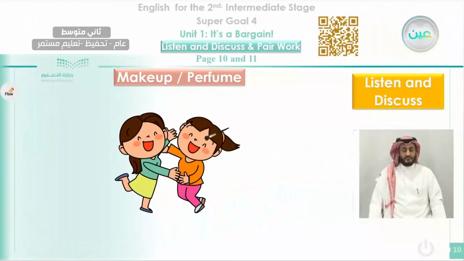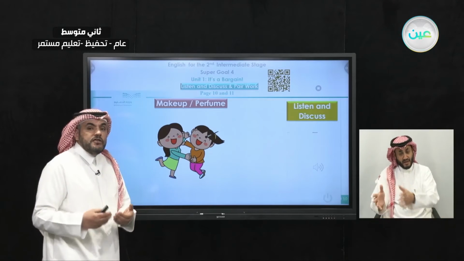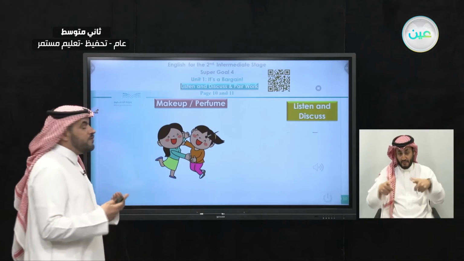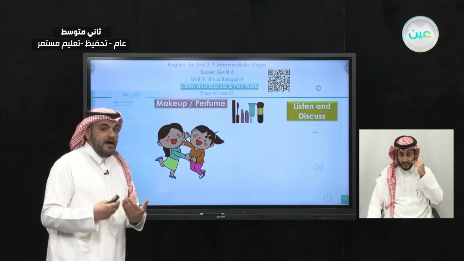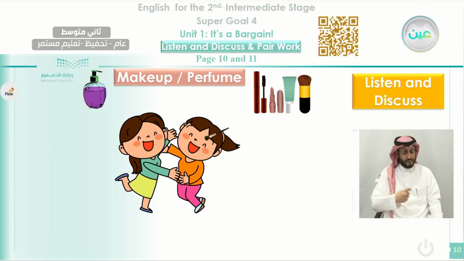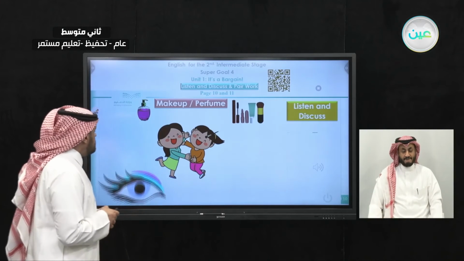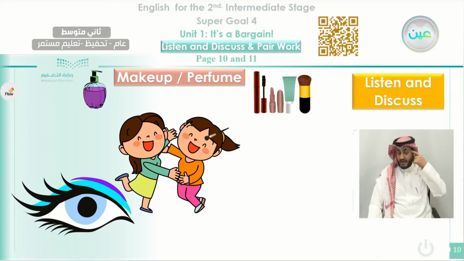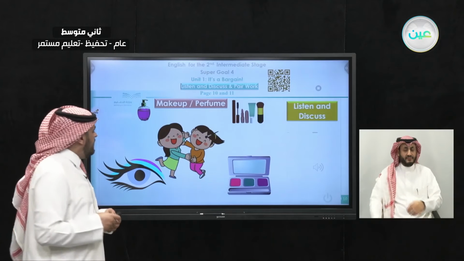Okay, another conversation also in another shop. Now we go to the makeup section or perfume section. What do you mean by makeup? This is the makeup that ladies usually have. Okay, so this is called makeup, and this is the perfume. Perfume is the thing that gives a nice smell. Okay, and also here they're talking about eyeshadow. What's the eyeshadow? This is the thing or the color that some ladies put around their eyes.